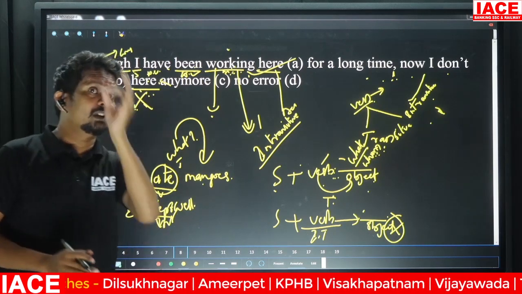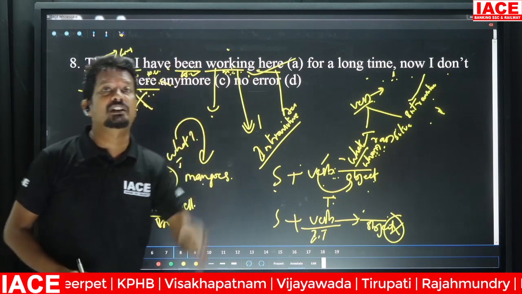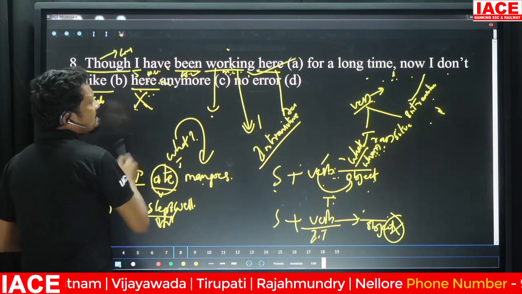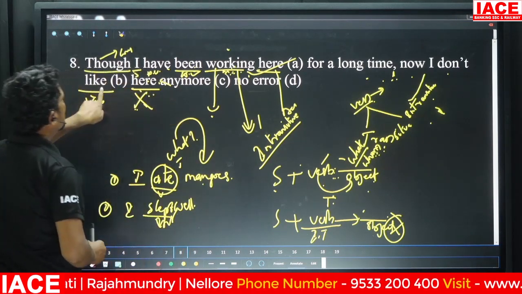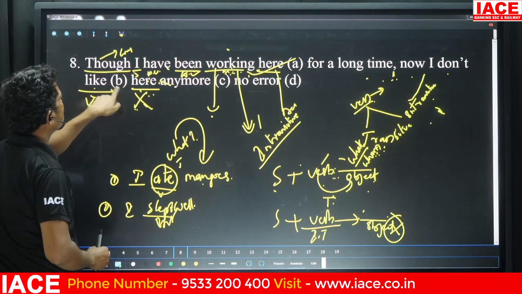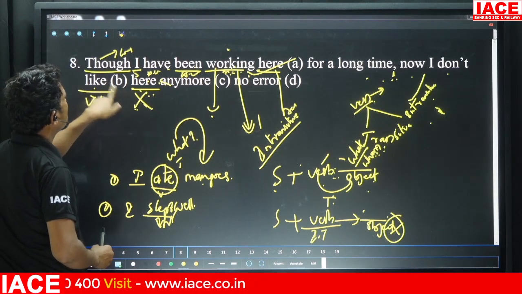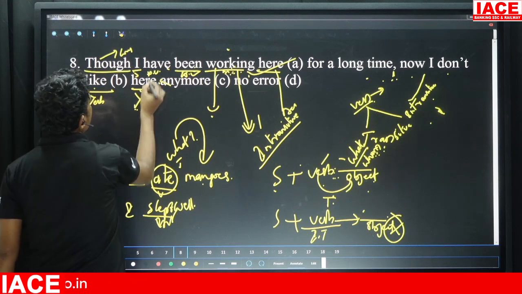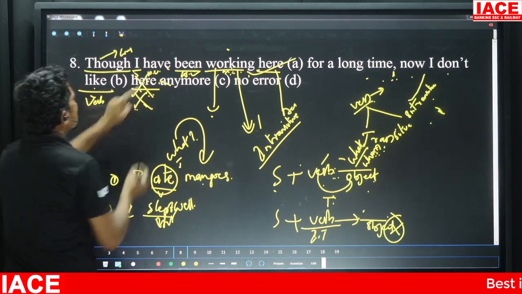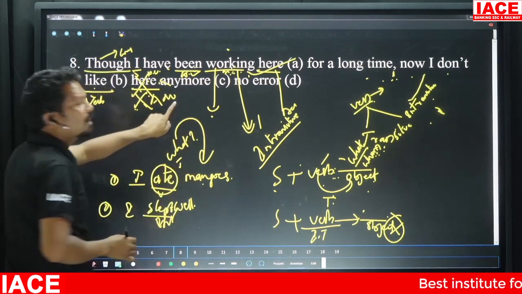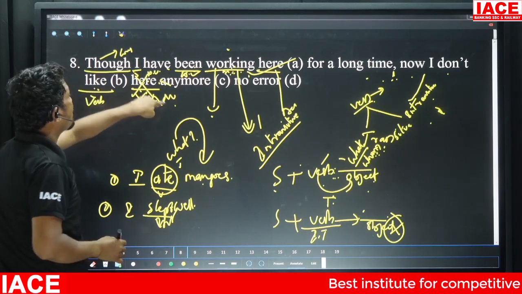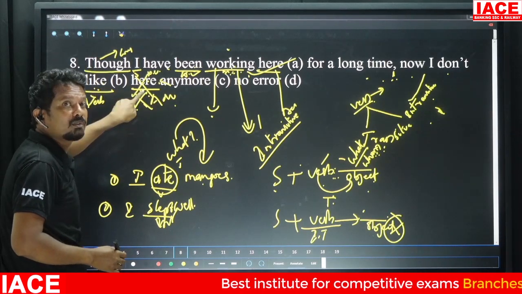It means it needs to have an object. But is there any object here? I don't like what? There is no answer to the question. So that is why we don't use here, because here is an adverb. But we need an object for the verb.